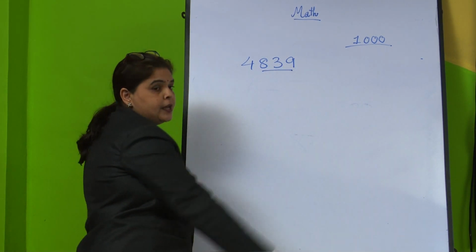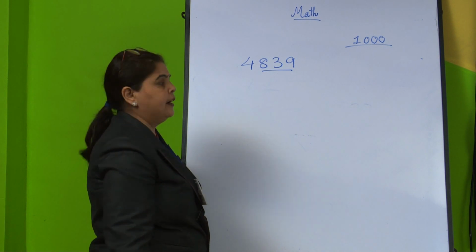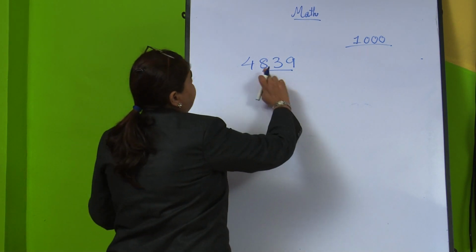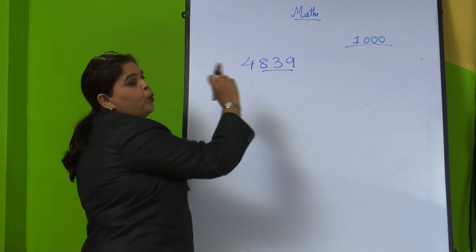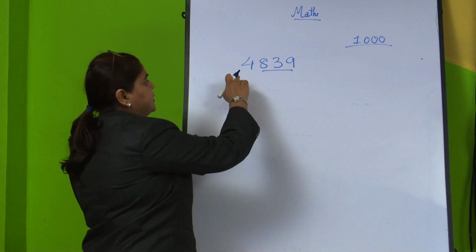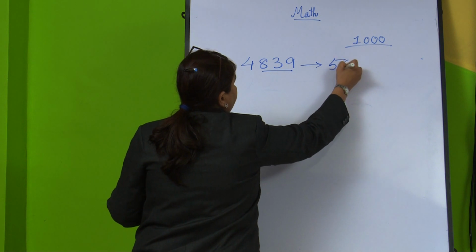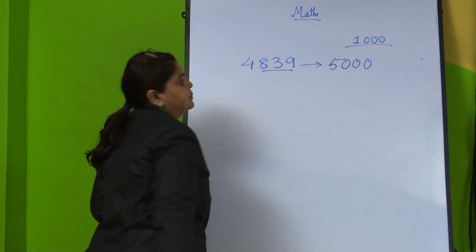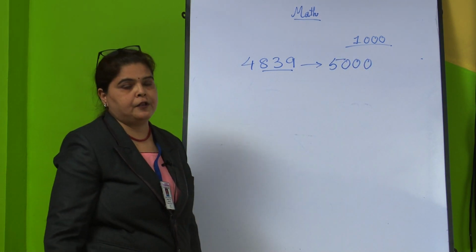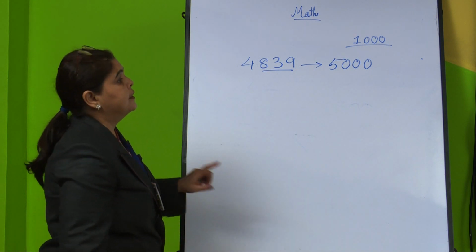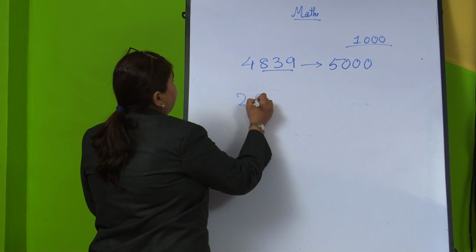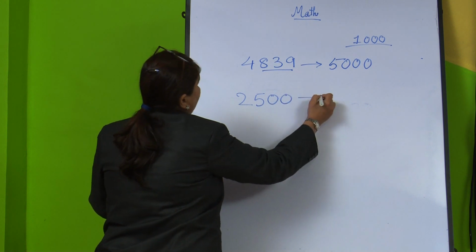Is this number more than 500? Yes, it is more than 500. So we have to add 1 to the number before it and write zeros. So what will it be here? It will be 5000. When it is 5 or more than 5, we go to the next number.